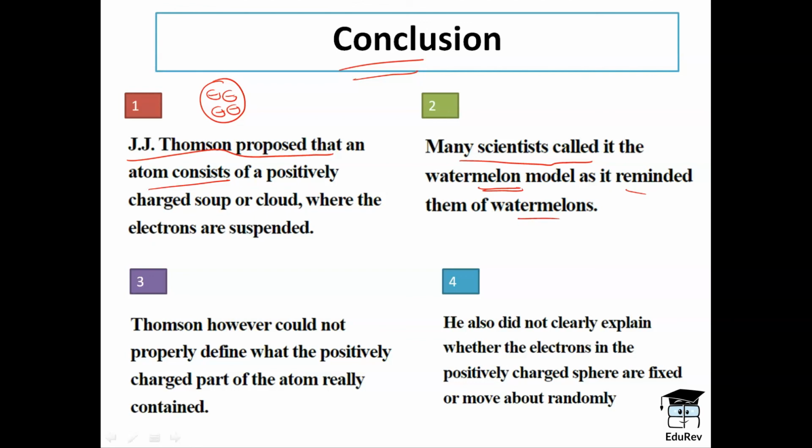The drawbacks were that Thomson could not properly define what the positive charge part of the atom really was. Also, he did not clearly explain whether the electrons in the positive charge part are moving or they are fixed.